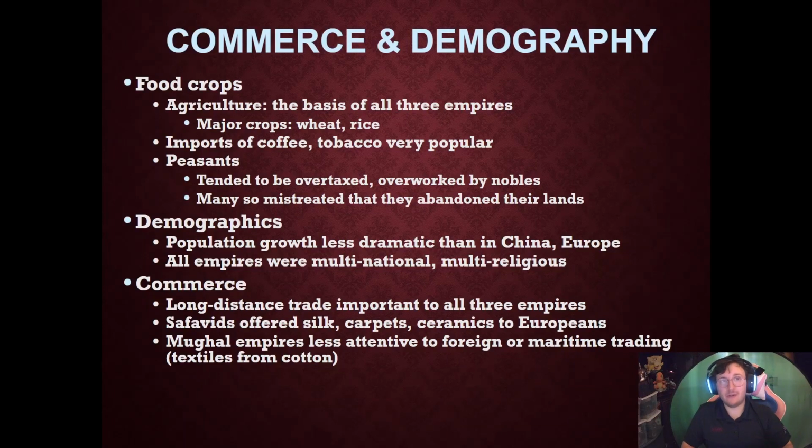Let's talk about commerce and demography for all three of these gunpowder empires. Now, they were all agricultural based. They have two major crops, wheat and rice. They're going to import coffee. Tobacco is extremely popular in this region.